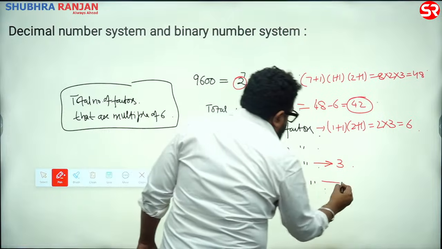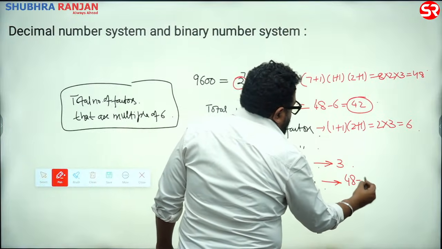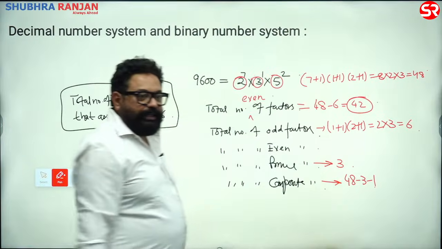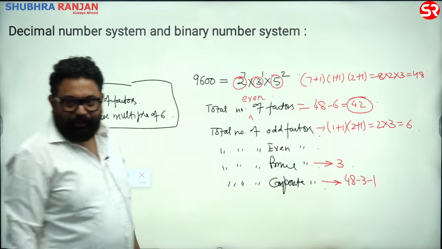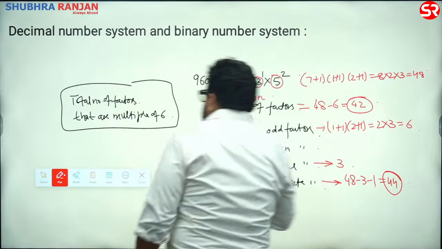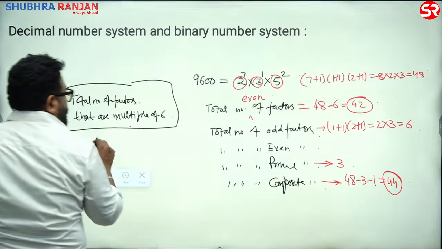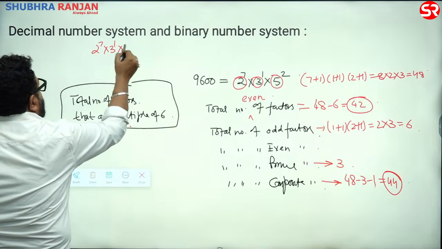Number of composite factors, it is 48 minus 3 minus 1, guys. Minus 1, 45 नहीं है, 44. ये ध्यान रखना है. All right. And number of factors that are multiple of 6. So you have 2 की power 7, 3 की power 1, 5 की power 2.